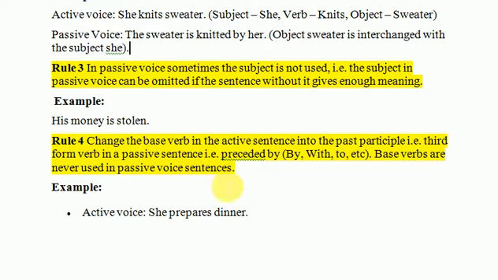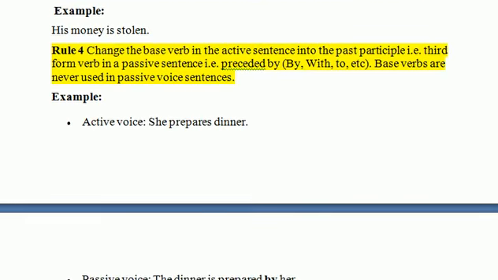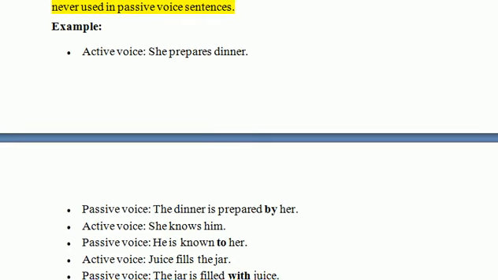In passive voice sentences, all the time the verb would be the third form of the verb, which is the past participle. For example, "she prepares dinner." Here she is the subject, prepares is the verb, and dinner is the object. When we change this active voice into the passive voice, the sentence would be "the dinner is prepared by her." So this prepares, the first form of the verb, gets changed into the third form, prepared, by her, which is the subject.